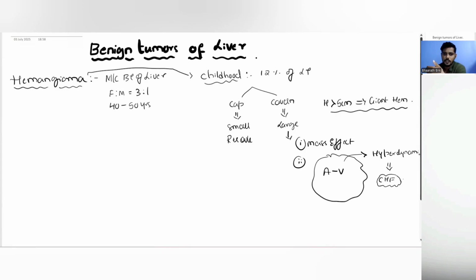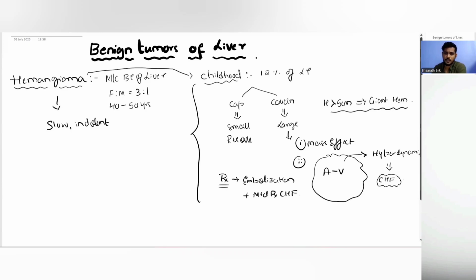So that is why these giant hemangiomas in children should be treated with embolization, and there should be medical therapy for CHF. Right. So that is in childhood. In adults, these hemangiomas have a slow and indolent course.